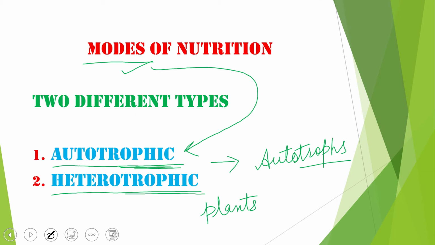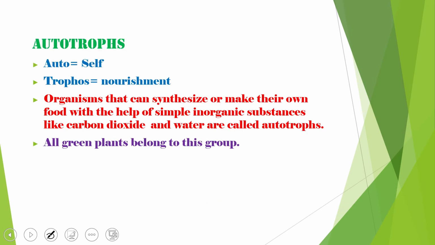Whenever the mode of nutrition comes, the word is trophic. Whenever the word relates directly to plants as organisms, they are autotrophs. You should be able to differentiate between these two important terms, trophic and trophs. Now we move forward to the first one, autotrophs.